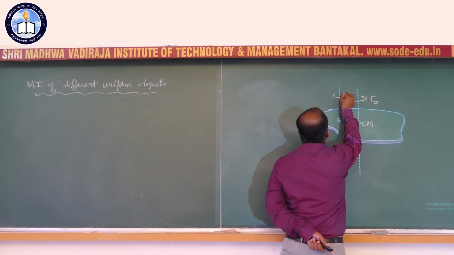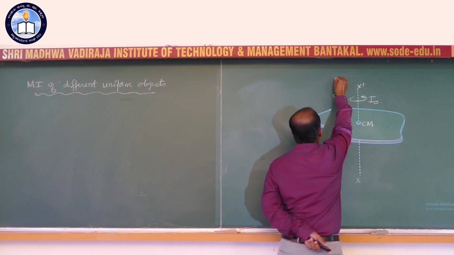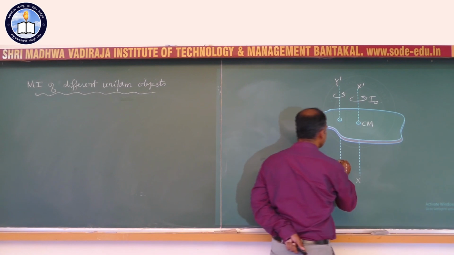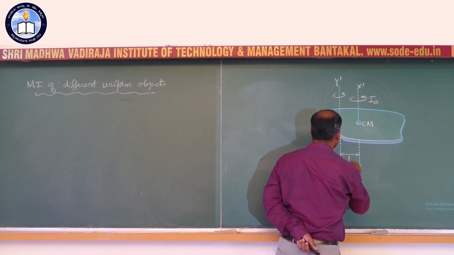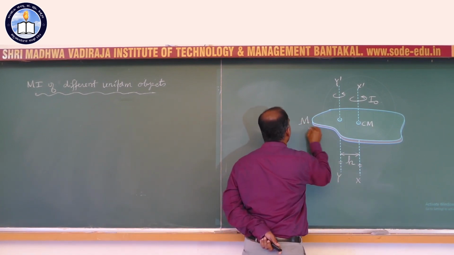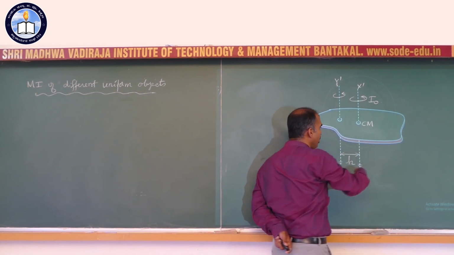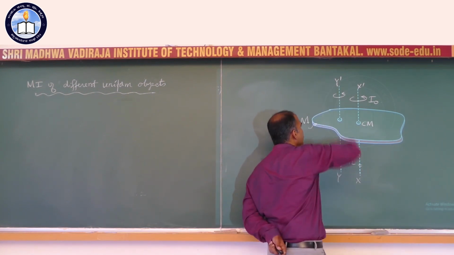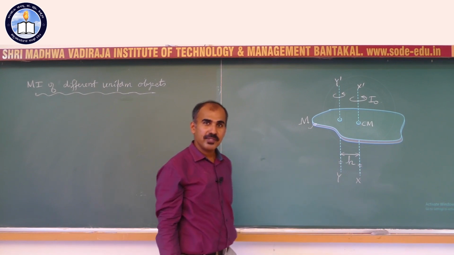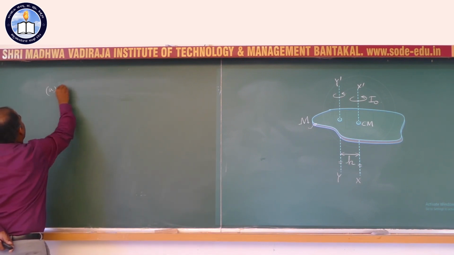Suppose I have another axis, call this x dash, call this y dash. Y dash is parallel to x dash but separated by a certain perpendicular distance, call it h. Besides, you also know the mass of the object. Then the question is, if you know the moment of inertia about this axis, can we find the moment of inertia about the new axis? The formula says you can do so. You understand what I am saying? This is called the parallel axis theorem. Now we come to the parallel axis theorem.